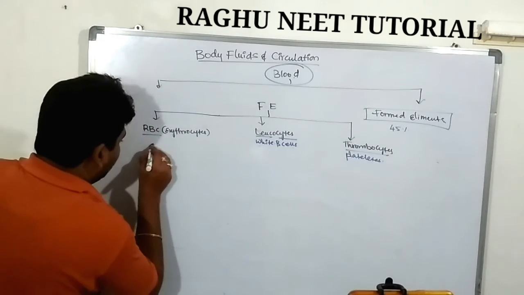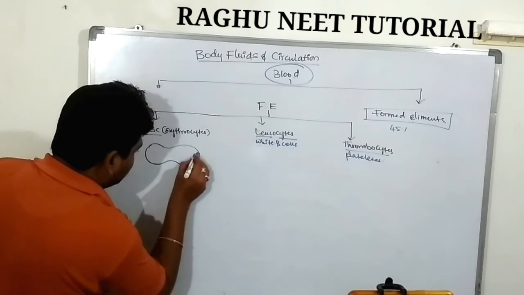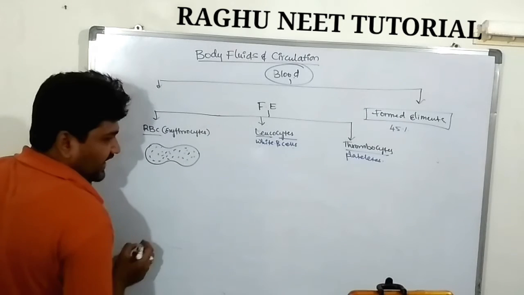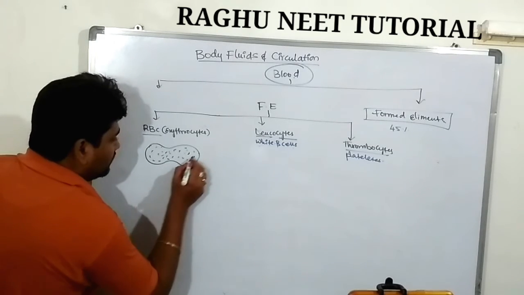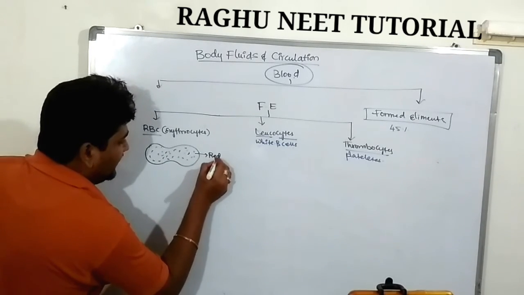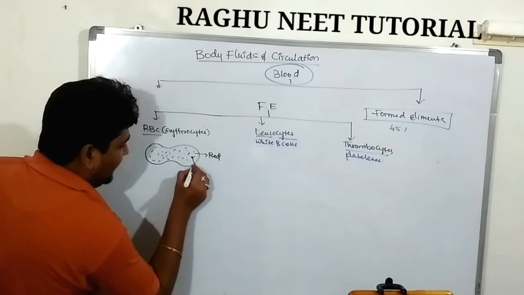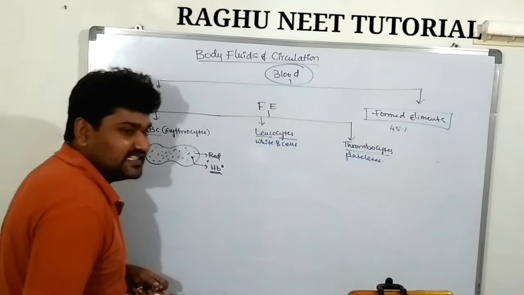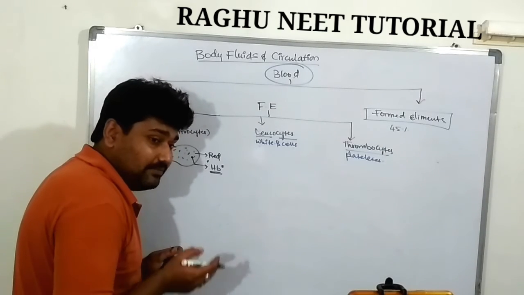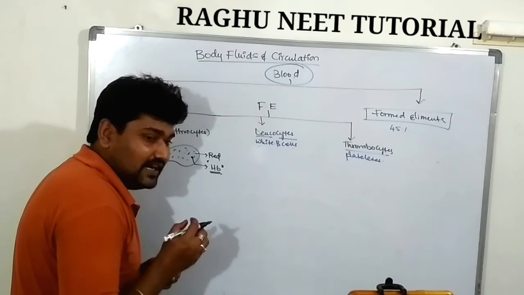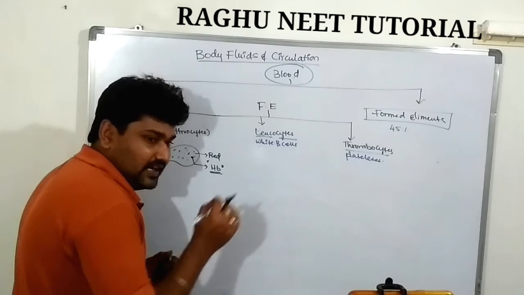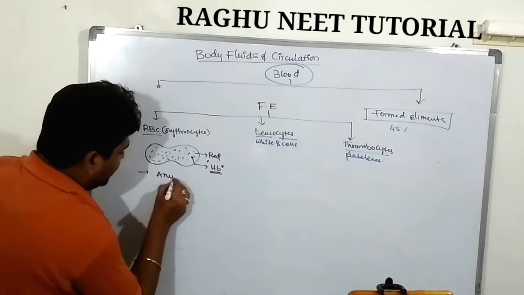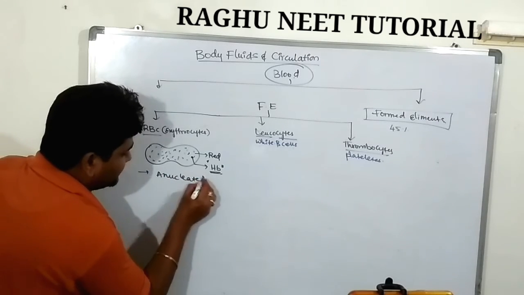The structure of the RBC is biconcave. They are red in color. Why? Because the inner side of the RBC is completely filled with the red blood pigment, hemoglobin, so it looks red in color. These are anucleated cells.